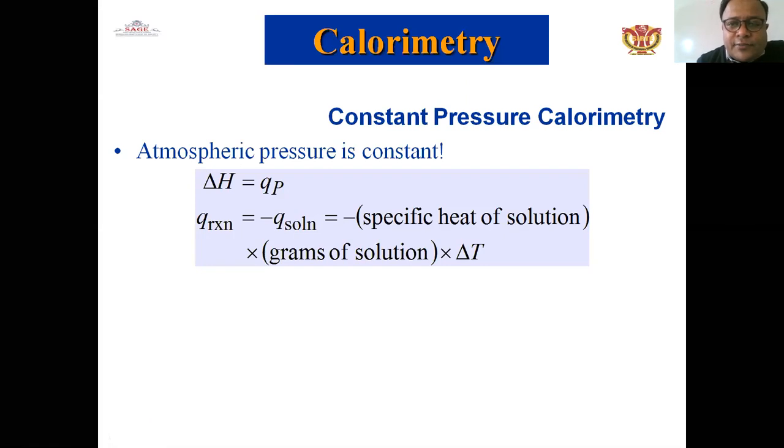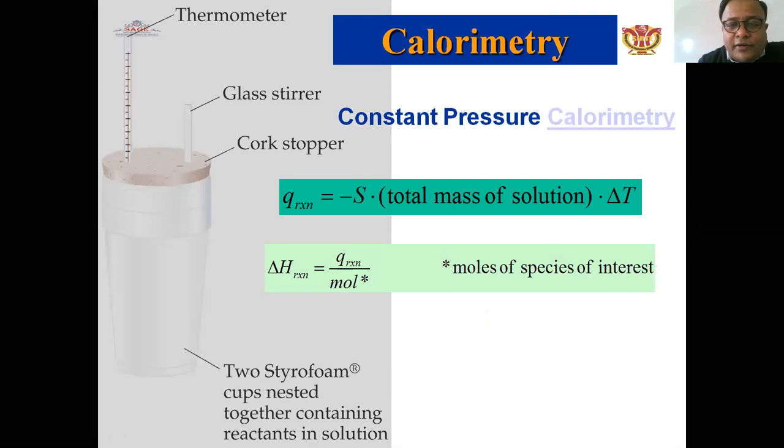Calorimetry, that is constant pressure calorimetry. Atmospheric pressure is constant, so the change of enthalpy is equal to the specific heat of the solution multiplied by the grams of solution and the change of temperature. This is the calorimetry setup where the parameters are given in the slides.